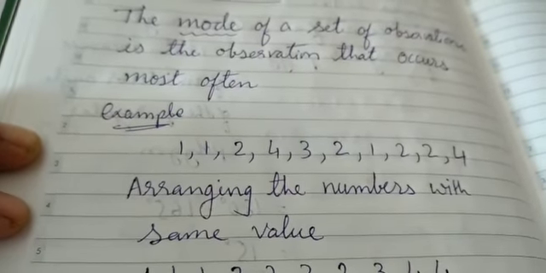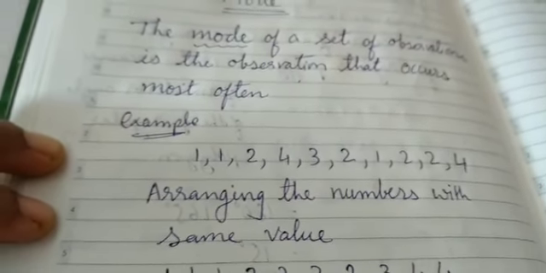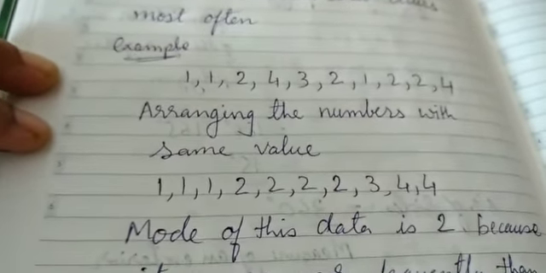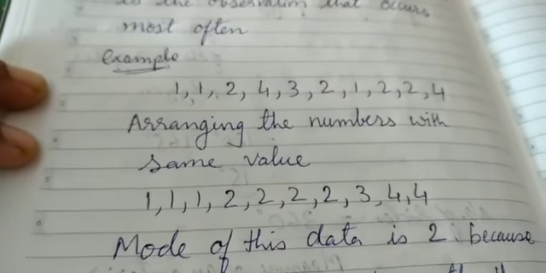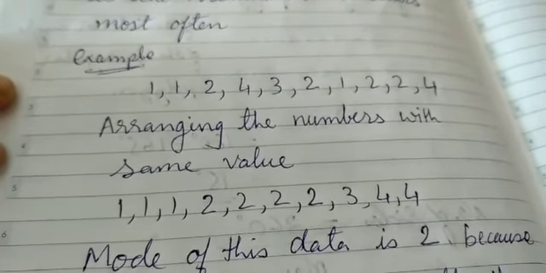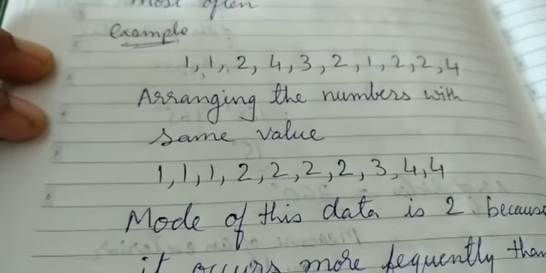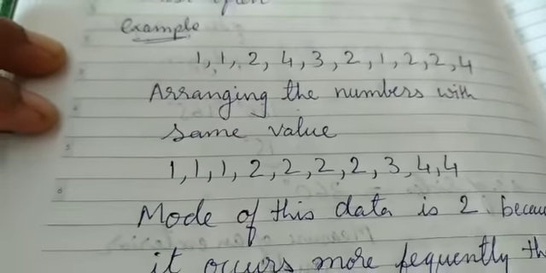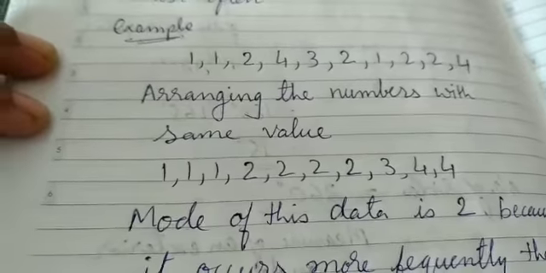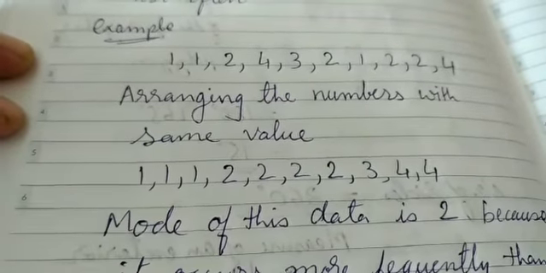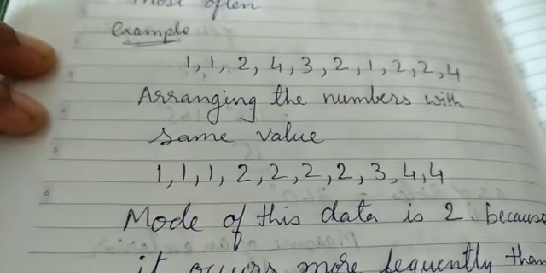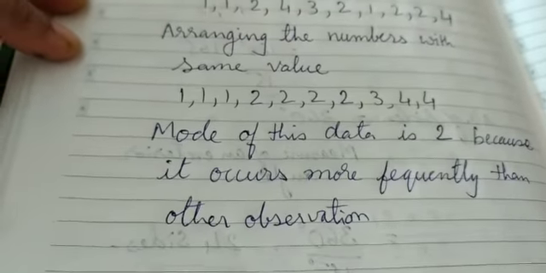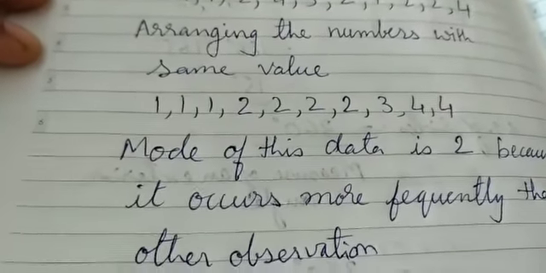If you want, for your better convenience, you can arrange the numbers taking the same values together: 1, 1, then 2, 2, 2, 2, 3, 4, 4, right? And then you can see which number occurs more frequently. Here 1 is occurring frequently, 2 is occurring frequently, 4 is occurring frequently, but the number which is repeated the maximum time is 2. So mode of this data is 2.